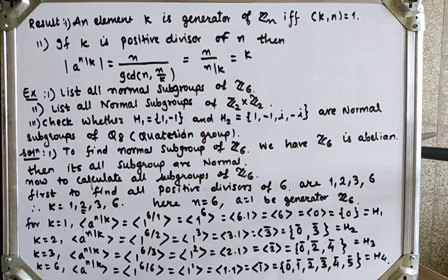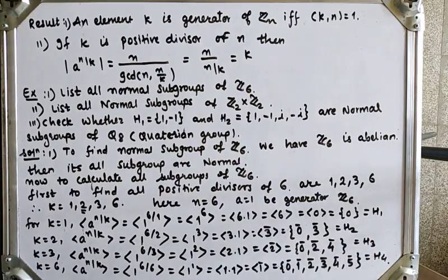So these are 4 normal subgroups. Among them, H1 equal to 0 and H4 equal to 0, 1, 2, 3, 4 and 5 are the trivial subgroups, and H2 and H3 are the proper subgroups. So these are all normal subgroups of Z6.